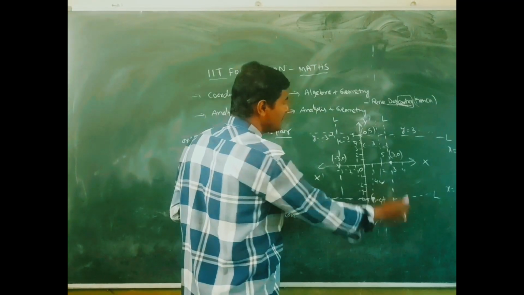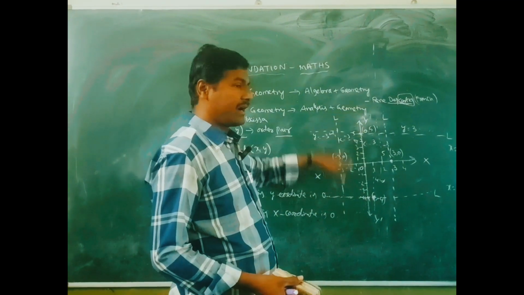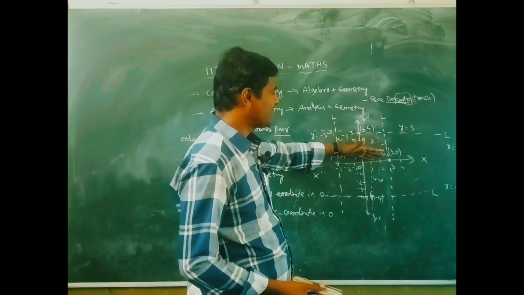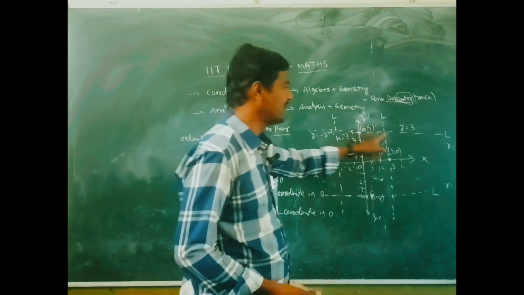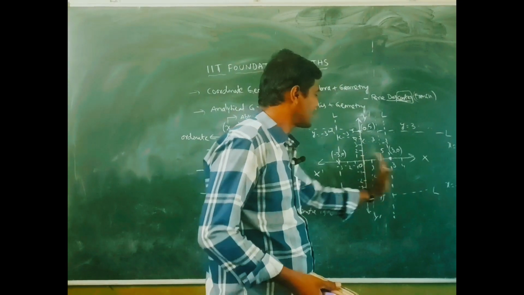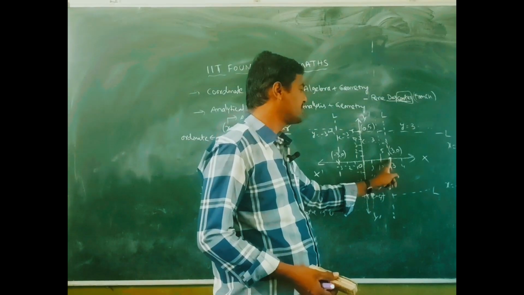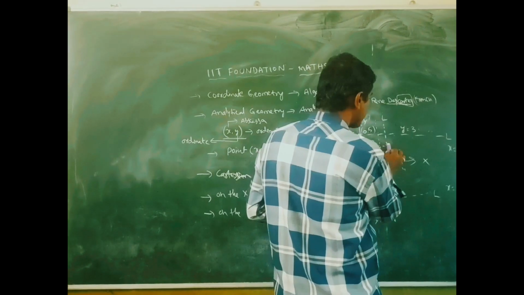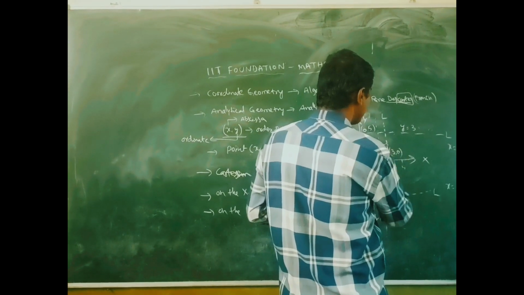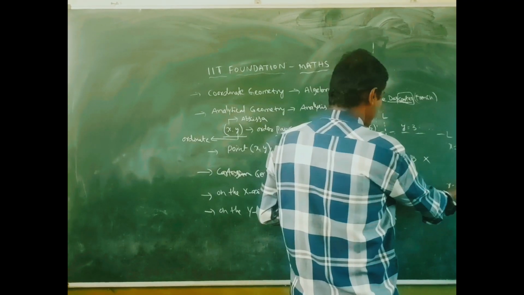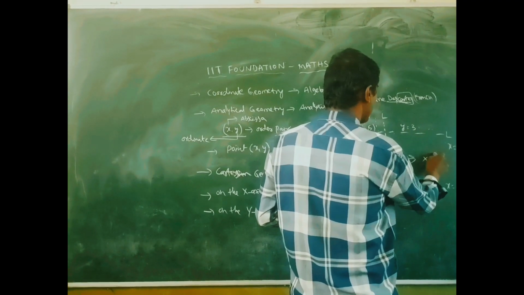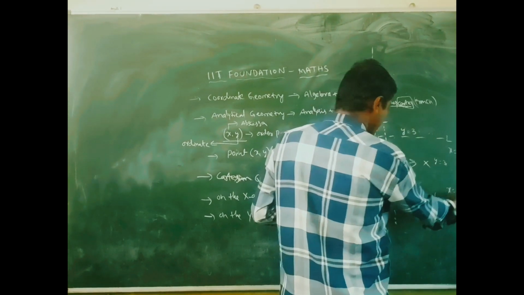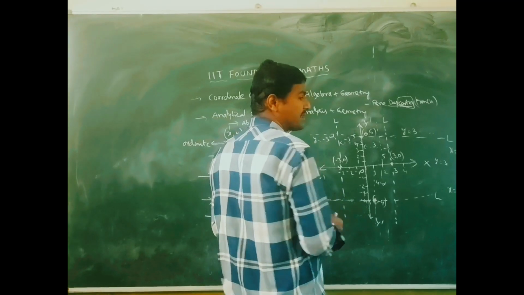These are the points we get on the coordinate system. So we take a distance of 5 units from the y-axis, that's why the equation is x equal to 5. The distance from this point to this is 3 units. This is x equal to minus 4. Here y equal to 3, x equal to 5. Y equal to 3, x equal to minus 4. Y equal to minus 3.